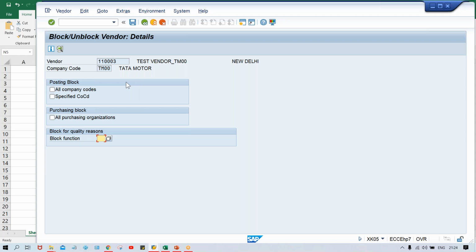It has taken too much time, guys. I think this session has gone more than 40-45 minutes. So this is how you have to set up vendor master data. If you want to set up more vendor masters, you can set up any number of them, guys. It's okay. In the next session, I'll show you how the invoices are going to be posted, in the sense transaction posting. So next session I'm going to explain those things. That's all in this session, guys.